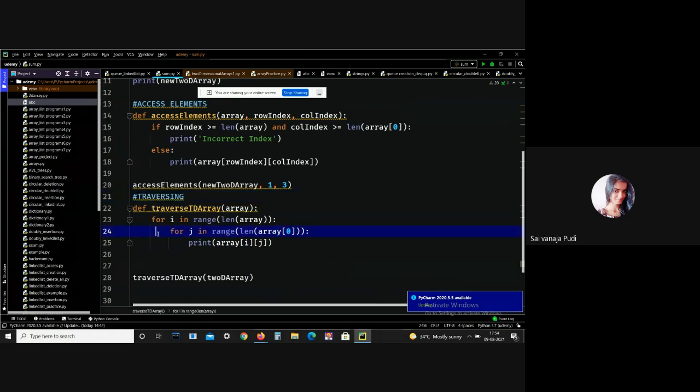See here, I am mentioning my function name, traverse 2D array, and here I'm giving the array. I have already explained how to traverse an array. Generally, a for loop is used to traverse an array. So here we have to give two for loops, because a 2D array is a combination of rows and columns, right? So that's why we have to give two for loops. If you perform this traverse operation in arrays, then you need only one for loop. Okay, let me print.